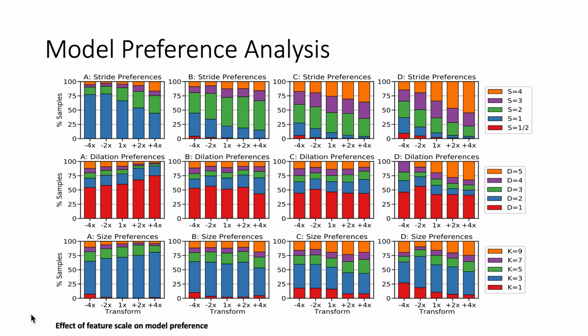The stride dynamic model shows the expected trend. As feature scale increases, larger strides are preferred across layers. However, the dilation and size dynamic models actually prefer a smaller receptive field in the shallow layers with larger receptive fields in the later layers. This analysis shows that the optimal receptive field is not as straightforward as it has been made out to be, and receptive field growth is much more meaningful than the scalar final receptive field.